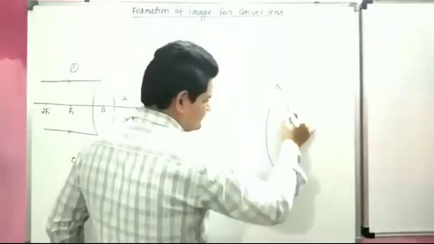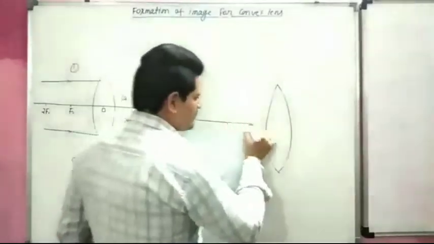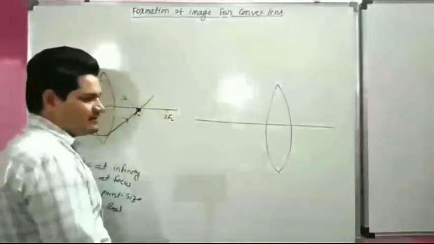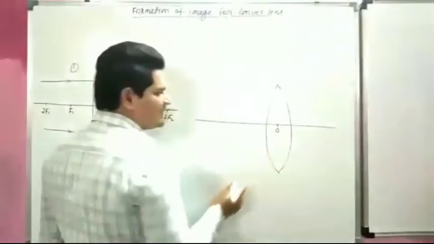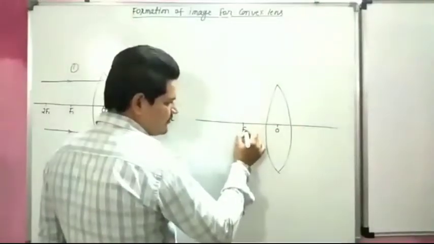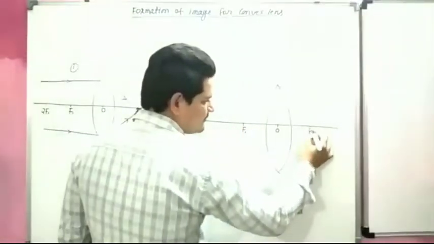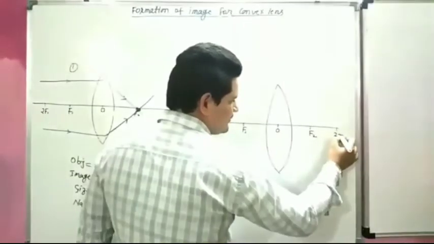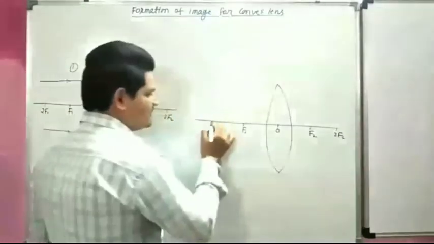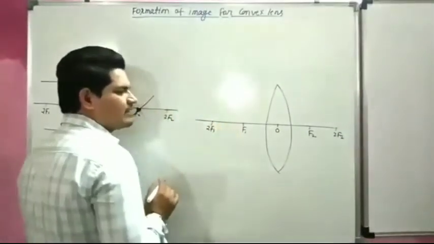This is our convex lens. This is optical center. This is focus f1. This is focus f2. This is 2f2. This is 2f1.